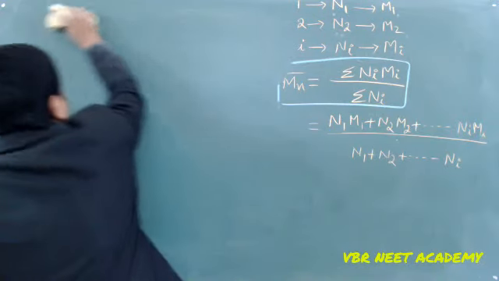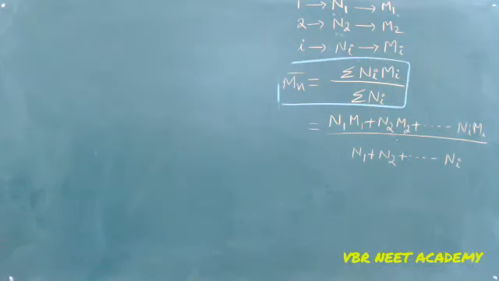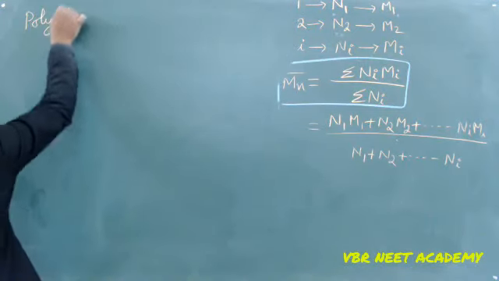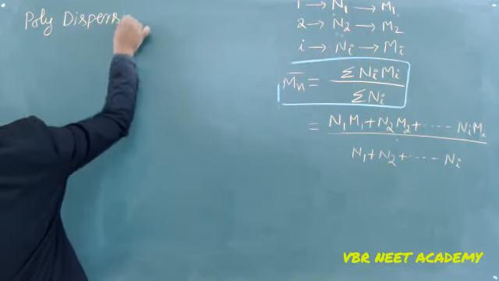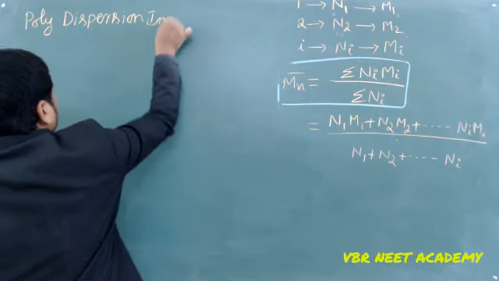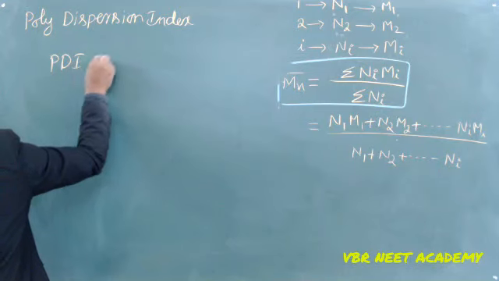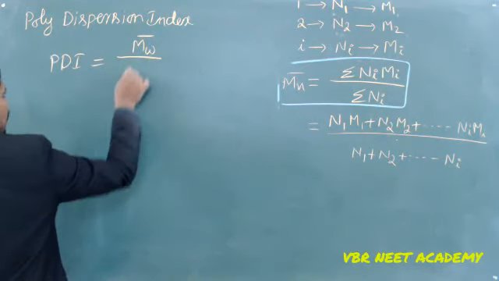It's a ratio between Mw bar and Mn bar. Polydispersion index, PDI, is equal to Mw bar by Mn bar.